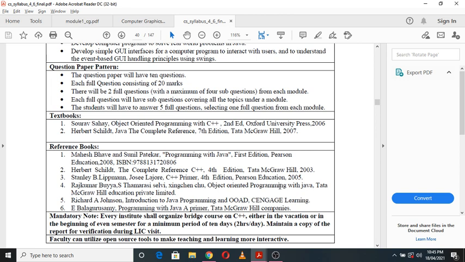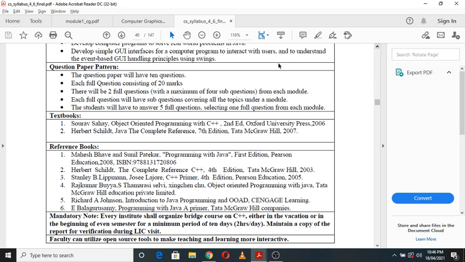Then Object Oriented Programming with Java, a Tata McGraw Hill edition by Rajkumar Buyya and S. Thamarai Selvi. One more is Introduction to Java Programming and OOAD, Cengage Learning, by Richard Johnson. One more is Programming with Java: A Primer, Tata McGraw Hill edition, by E. Balagurusamy. These are the reference books.